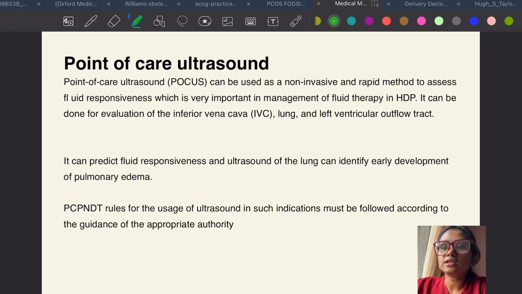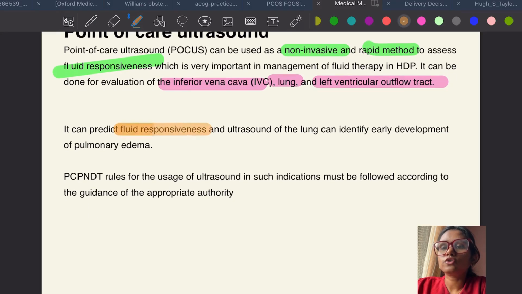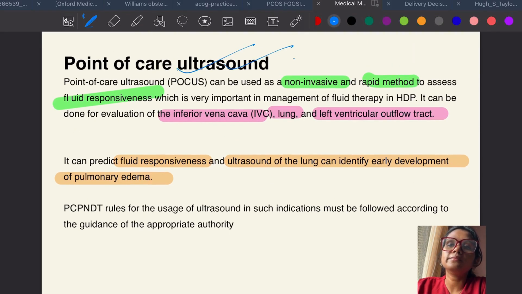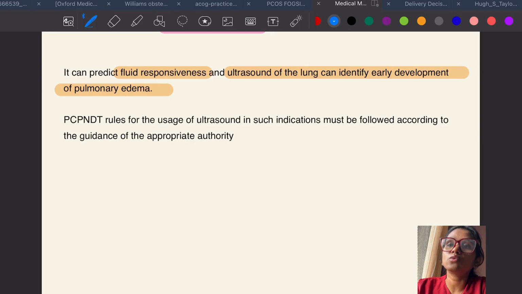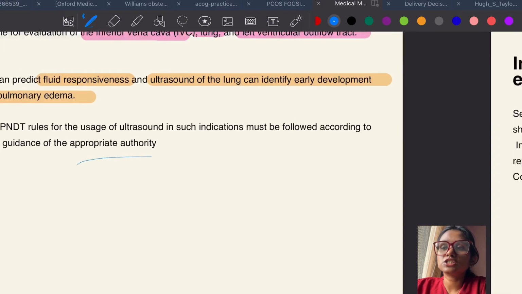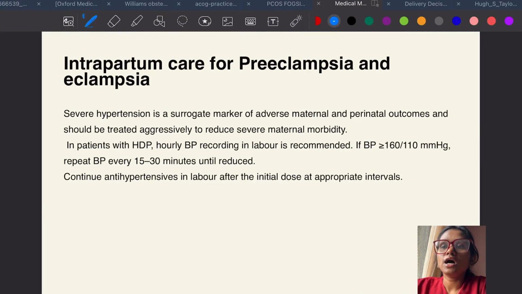Coming to point of care ultrasound, it can be used as a non-invasive rapid method to assess fluid responsiveness, which is very important in management of fluid therapy in hypertensive disorder. It can be done for evaluation of IVC, lung, left ventricular outflow tract. It can predict fluid responsiveness, and ultrasound of the lung can identify early development of pulmonary edema. So point of care ultrasound is very important. PCPNDT rules for usage of ultrasound in such indications must be followed according to the guidance of appropriate authority.